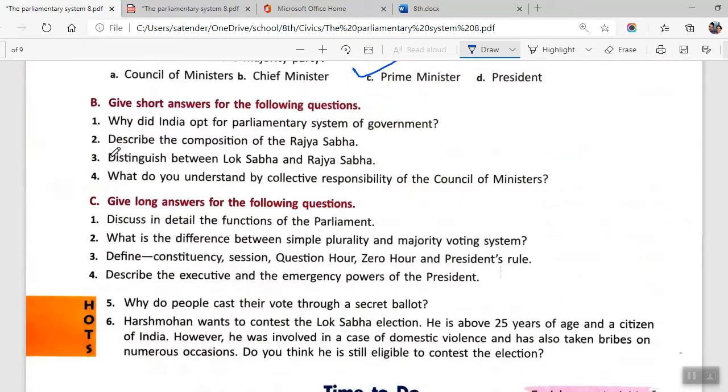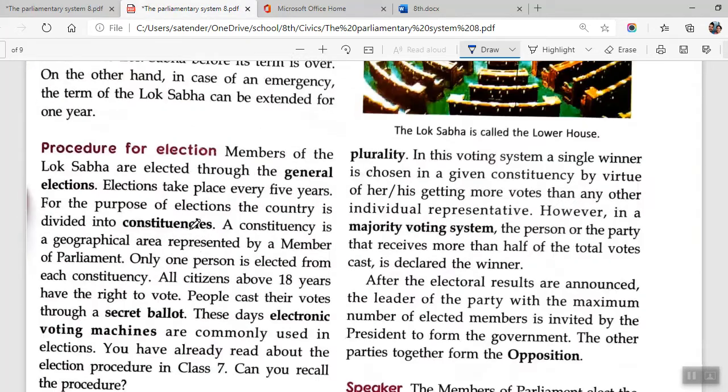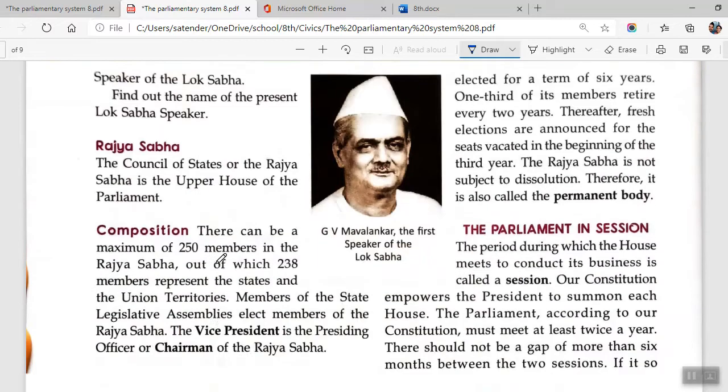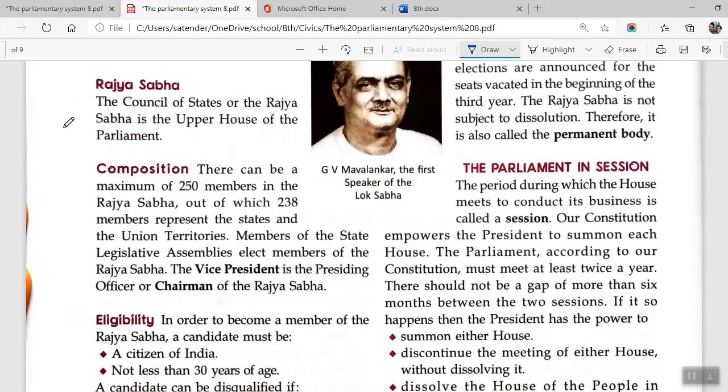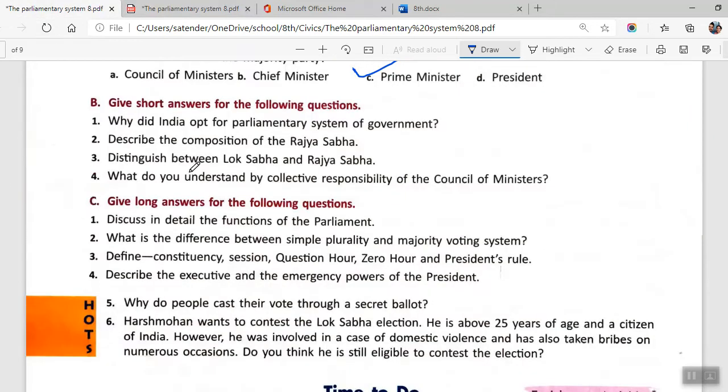Moving on to section B, question number 2. Describe the composition of Rajya Sabha. These are straightforward questions given. So if we just come to the section related to Rajya Sabha, it says composition is here. So you'll be starting from here. This is your B2 and you will be writing it till this point.